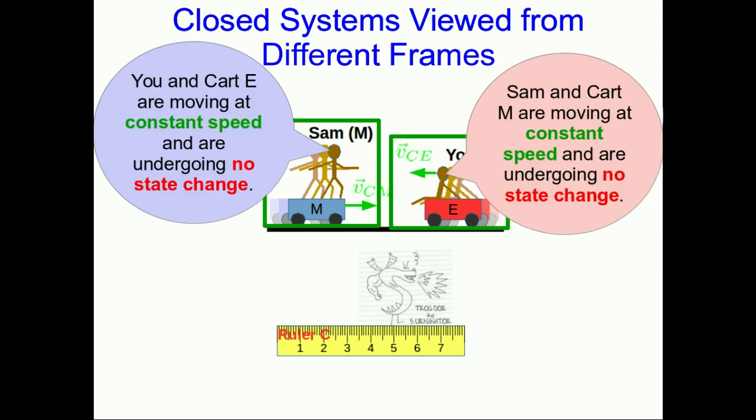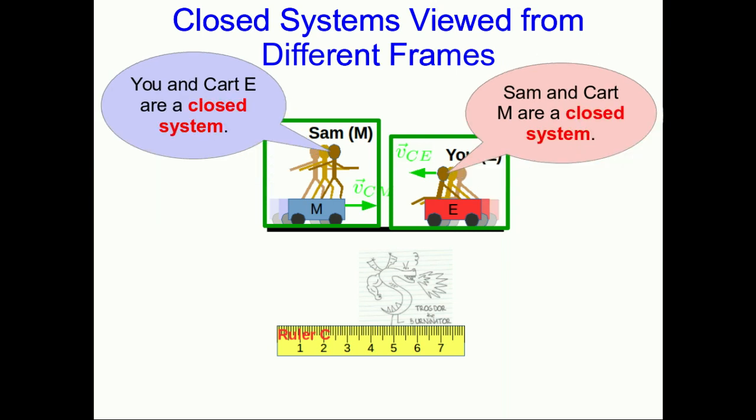Well, additionally, according to your measurements, Sam and the cart Sam is on is moving at constant speed and undergoing no state change. And the same goes for Sam's measurements of you. And so you agree with Sam. According to your measurements, Sam and cart M are a closed system, and Sam agrees with you. According to Sam's measurements, you and cart E are a closed system.